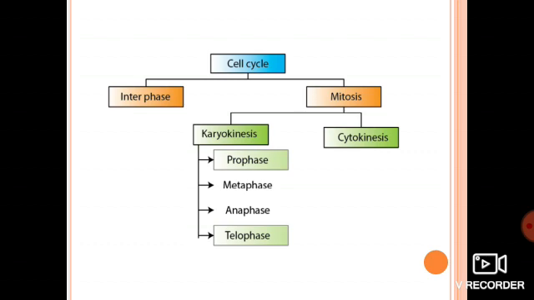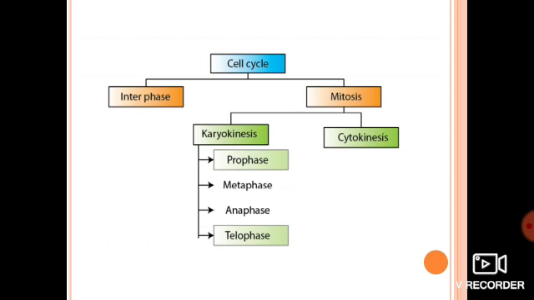See, karyokinesis means, here if you see, there are two words in the term karyokinesis, in which karyo means nucleus, okay, and kinesis means division. Got it? Karyo means nucleus, kinesis means division. So what is karyokinesis? Karyokinesis is the division of nucleus.